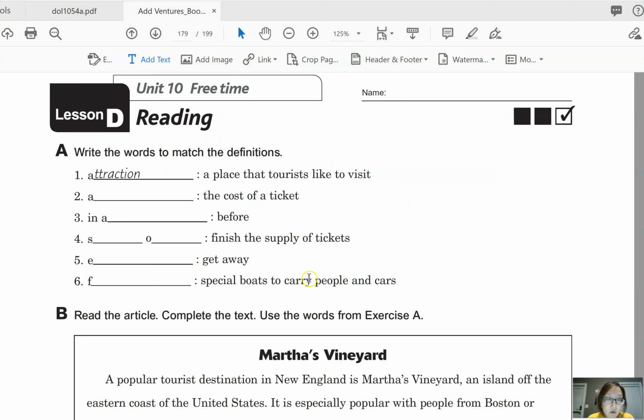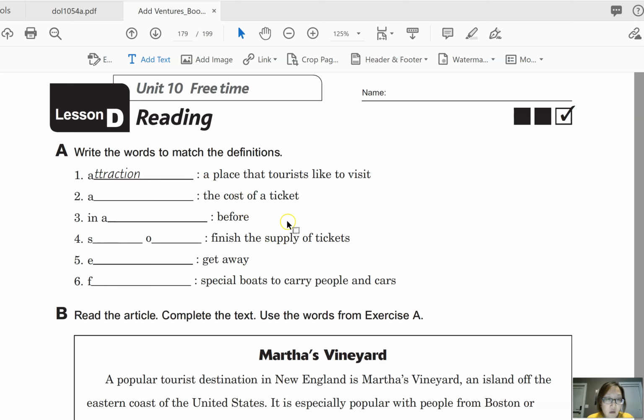Okay, so now we are going to look at this worksheet. These words are from the reading. I want you to try to write the words and phrases to match the definitions without looking at your book. First try without looking at your book. If you really can't remember, then you can go ahead and look at your book, but first just try it.